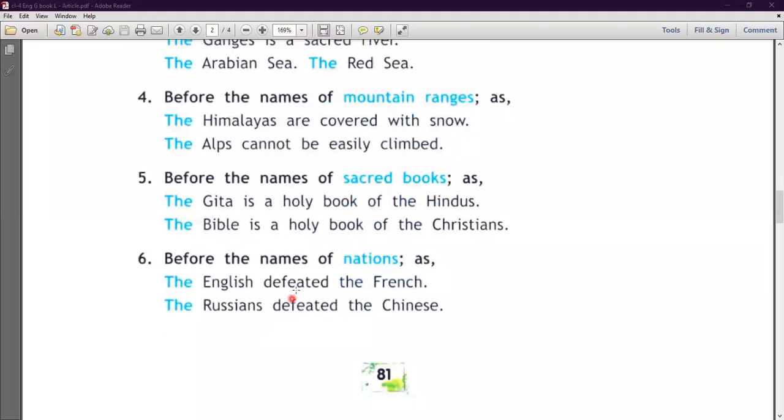Number 6, before the names of nations. Nations के जो name हैं उससे पहले हम use करेंगे the article. The English defeated the French, the Russians defeated the Chinese.